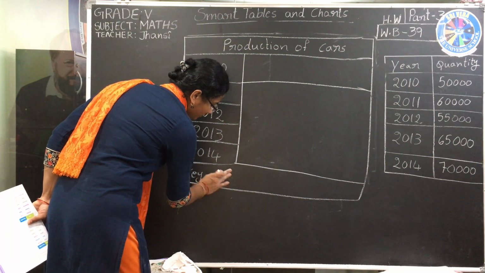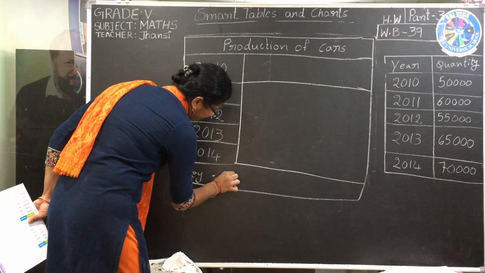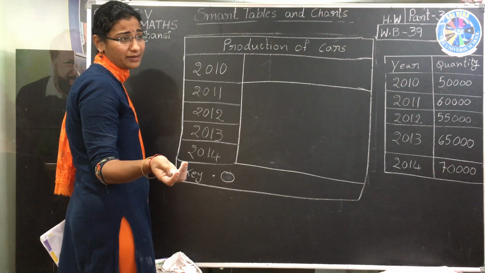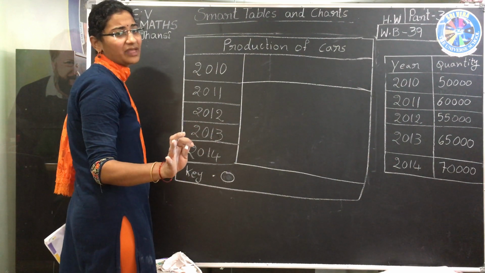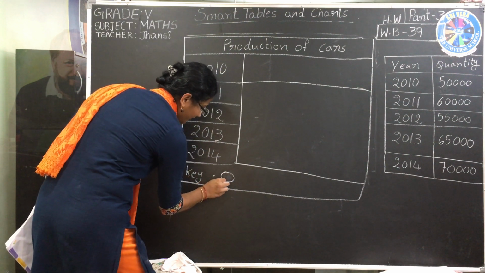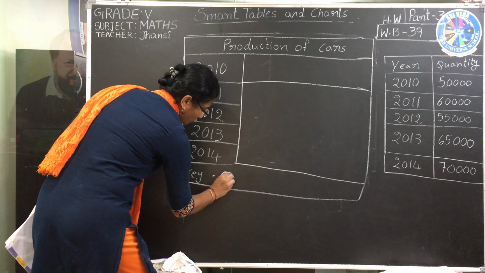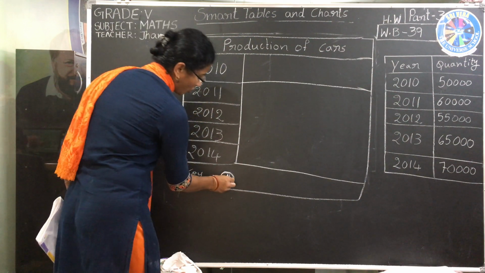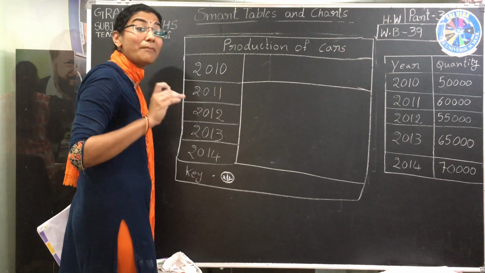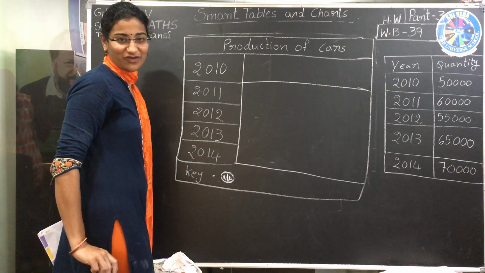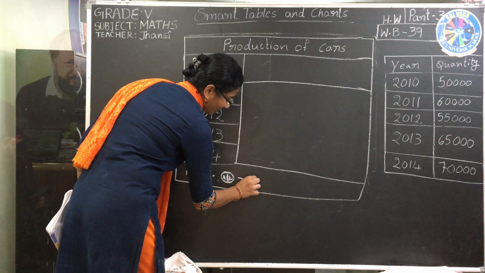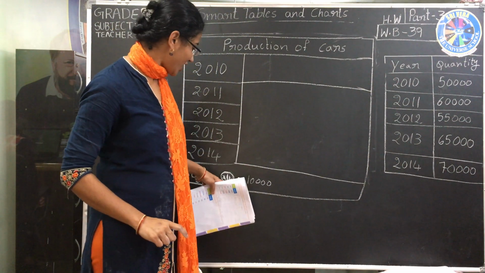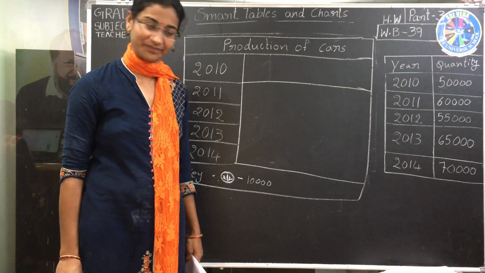For every 10,000, we can take anything. Just now we took apples and burgers; in the same way, a 1 rupee coin or 1 man, any key. I am taking a 1 rupee coin for every 10,000. So, in my key, 1 rupee equals 10,000.